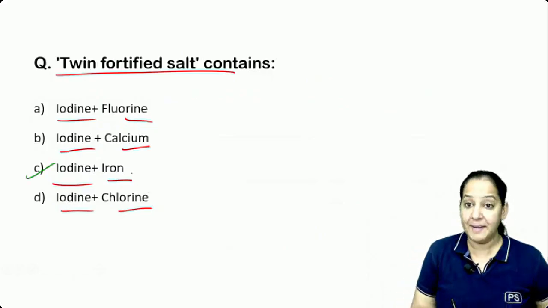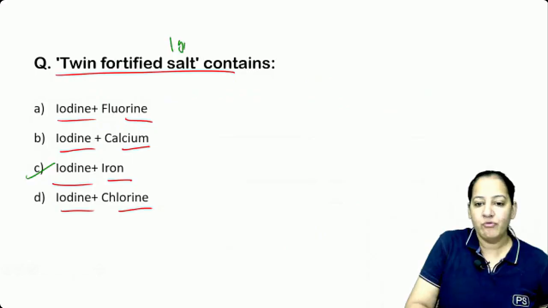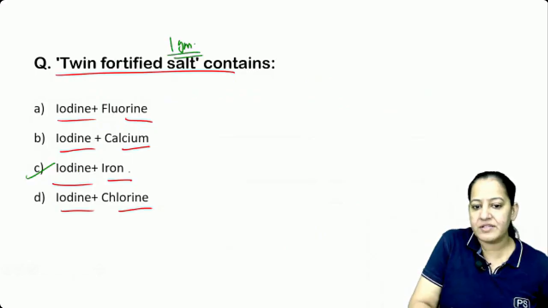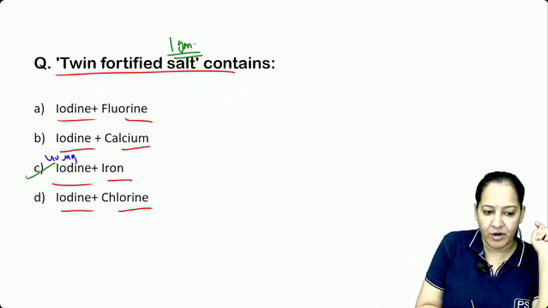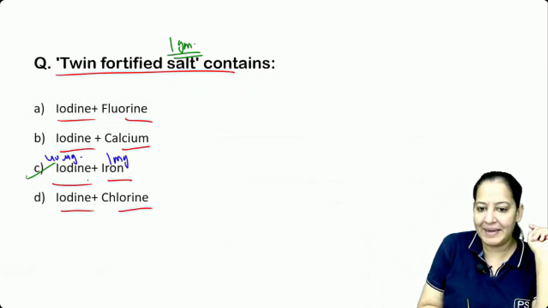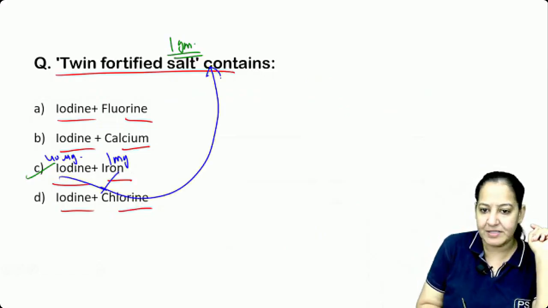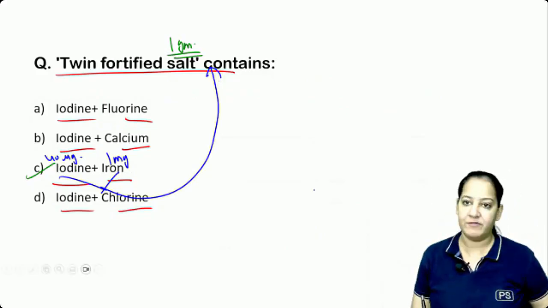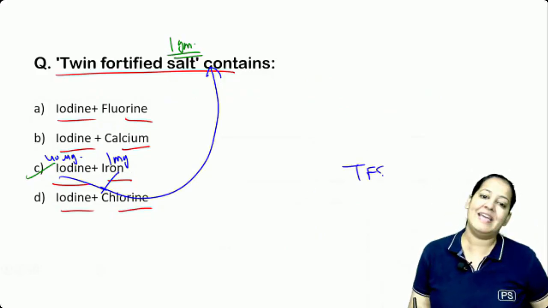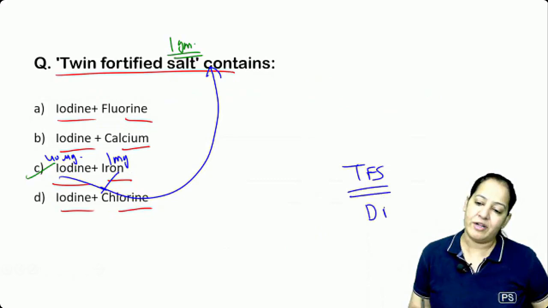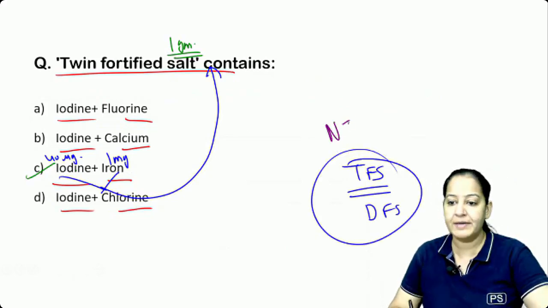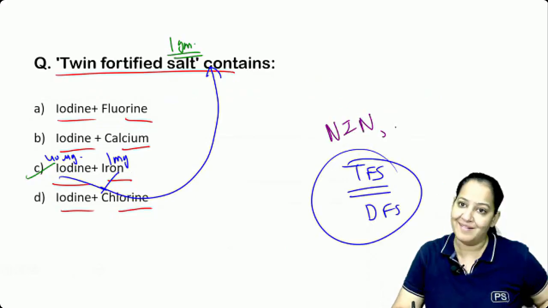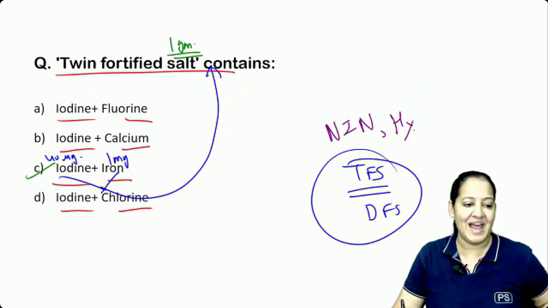Tell me how much: 1 gram of salt contains how much iodine and how much iron? Iodine is 40 microgram, iron is 1 milligram. They both are present in 1 gram of the salt. This is how you have to learn. This is TFS, twin fortification salt, also known as double fortification salt. Who has given this concept? The NIN Hyderabad. It's also a question. National Institute of Nutrition, Hyderabad has given this concept.